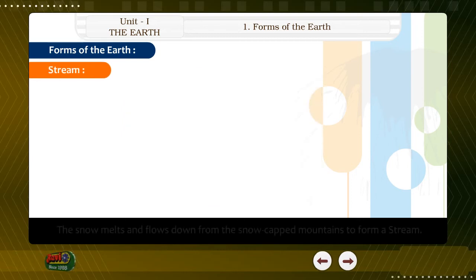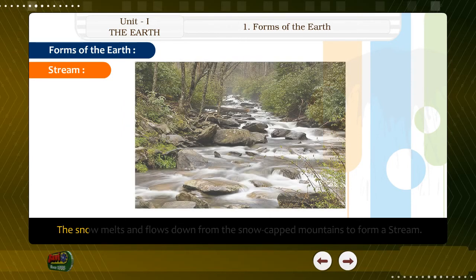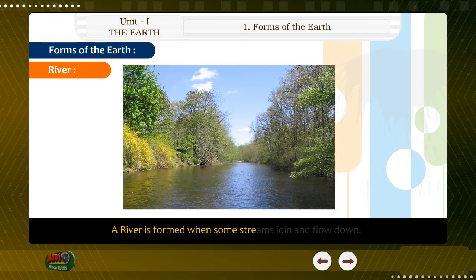Stream. The snow melts and flows down from the snow-capped mountains to form a stream. River. A river is formed when some streams join and flow down. The river flows along the land and joins the sea.